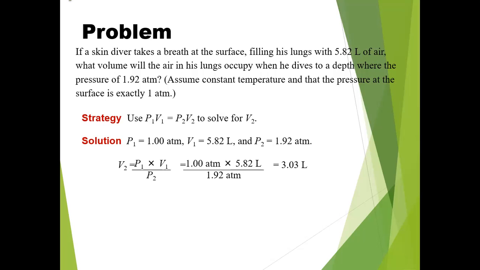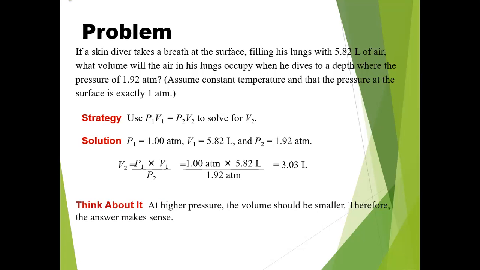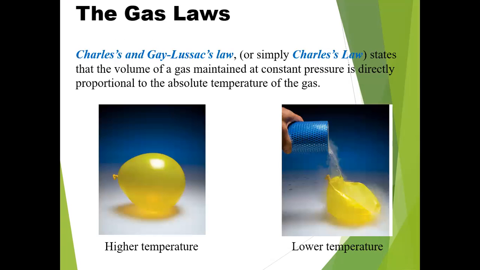Putting these values in this formula: 1.00 atmosphere multiplied by 5.82 liter divided by 1.92 atmosphere. The answer will be 3.03 liter. Now think about it. At high pressure, the volume should be smaller. Therefore, the answer makes sense according to Boyle's law.